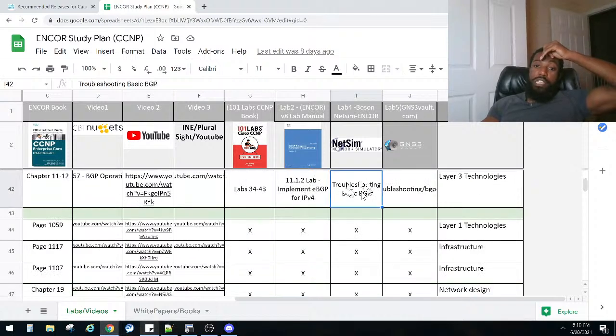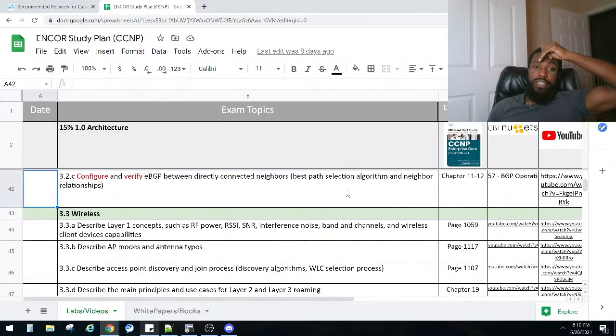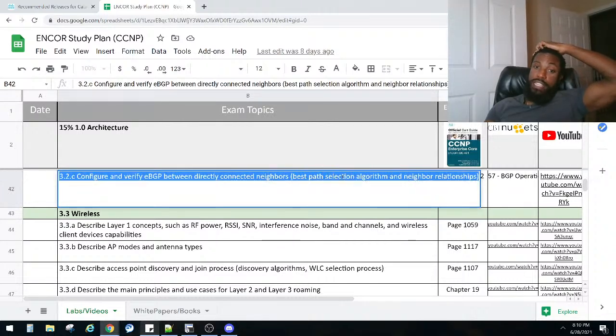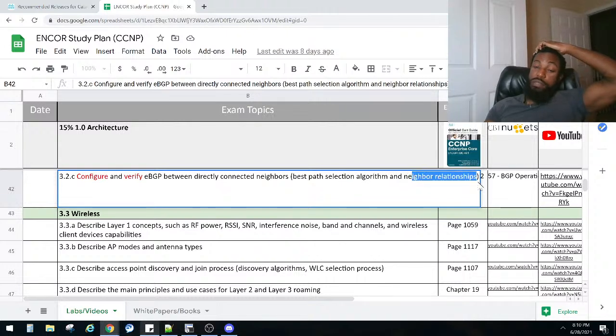If we want to do some basic BGP, there's a BGP lab, and what topic is that? That is configure and verify BGP between directly connected neighbors, right? So we've got to learn about the best path selection algorithm and neighbor relationships. This is some deep stuff, man. This ain't the simple CCNA stuff that we've been doing. We're going to have to do some deep study in here. So hopefully you guys will follow along with me.